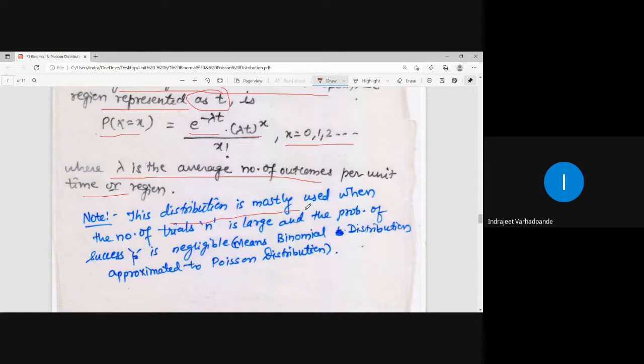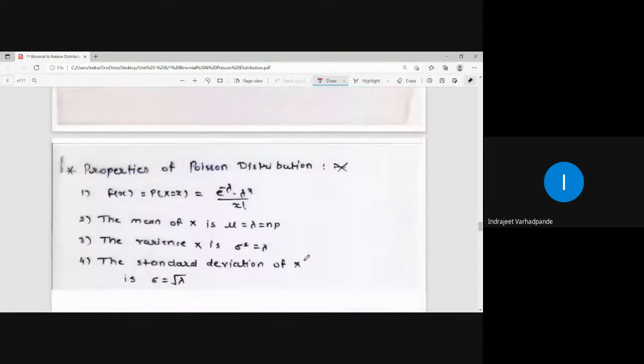This is a very important note. This distribution is mostly used when the number of trials n is large and the probability of success p is negligible. It means the binomial distribution is approximated to the Poisson distribution. So this is what we calculate when we apply the Poisson distribution. After learning all kinds of distributions, we have to identify, depending on the nature of the example, which probability distribution will be applied as per the given data or situation.